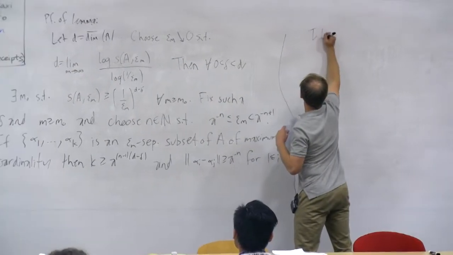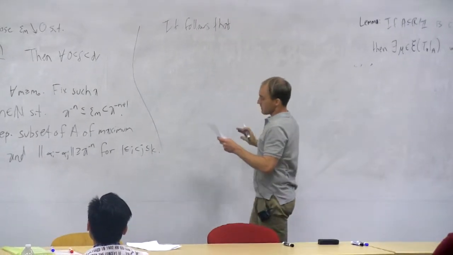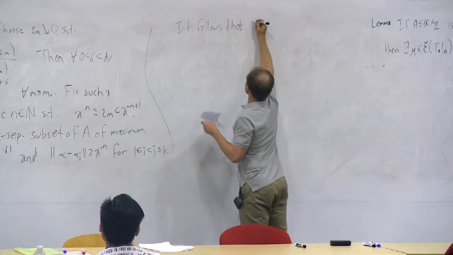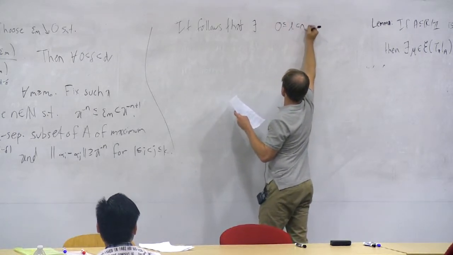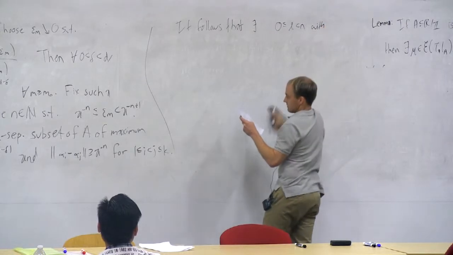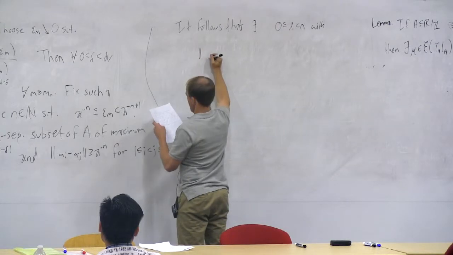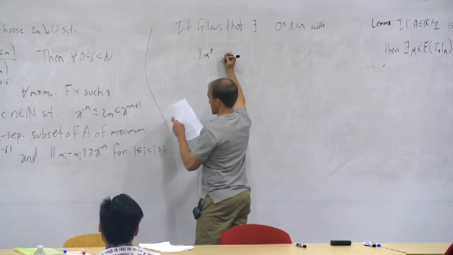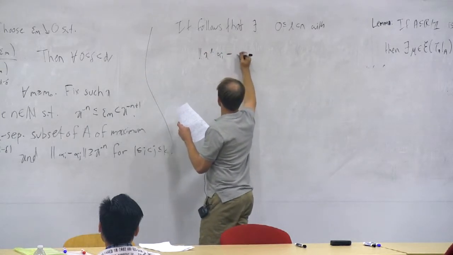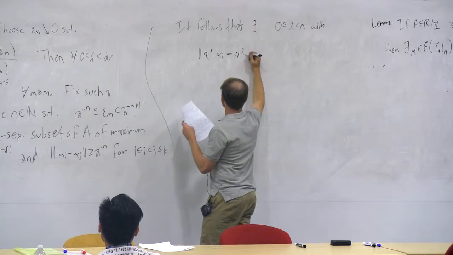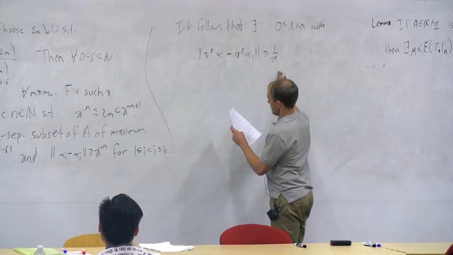It follows that this is one of these things that you have to go away and just think about a little bit. It follows that there exists a number L from 0 to n with the distance to the nearest integer of a to the L times alpha sub i minus a to the L times alpha sub j bigger than or equal to 1 over 2a.